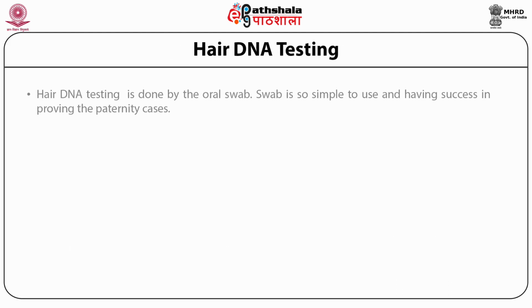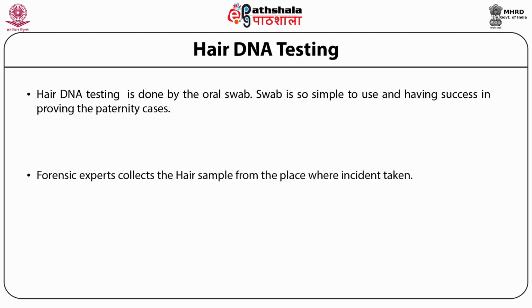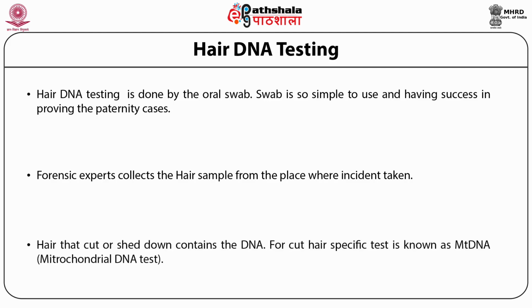Hair DNA testing is done by the oral swab. The swab is very simple to use and it is successful in proving paternity cases. The forensic expert collects the hair sample from the place where the incident has taken place. Hair that is cut or shed contains DNA. For cut hair, the specific test is known as the mitochondrial DNA test.